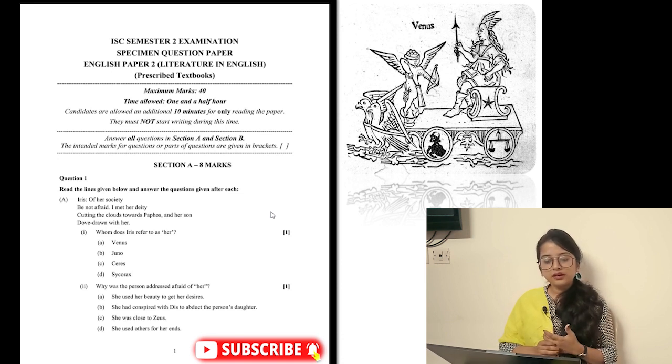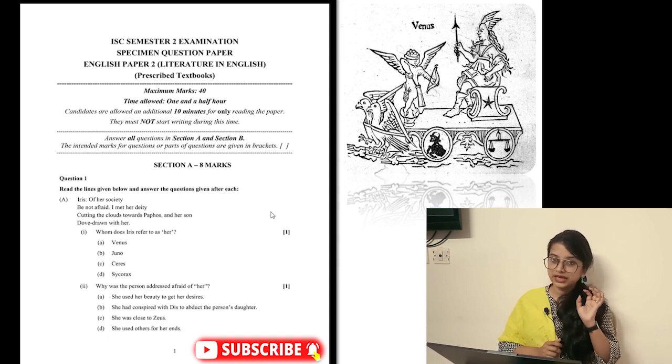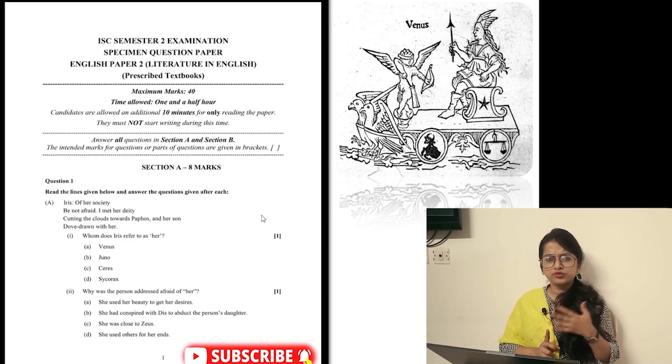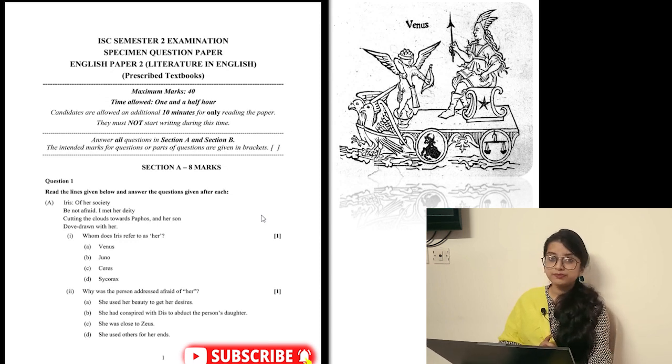Section A has 8 marks, and these 8 marks are just MCQ type, that is, multiple choice questions, so that you can increase your marks. This is a very important part, but we have to read it very carefully. It's not just from The Tempest, but from any topic it can come: the poem, prose, The Merchant, The Tempest, anything.